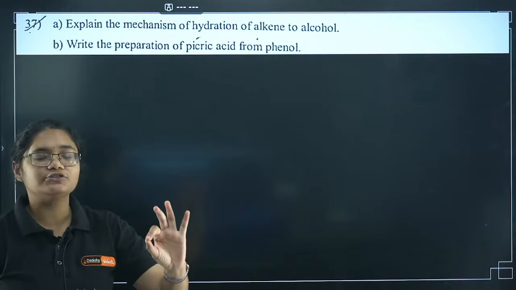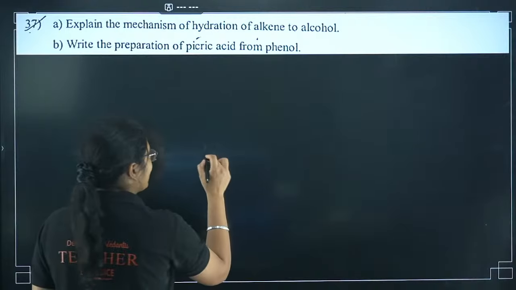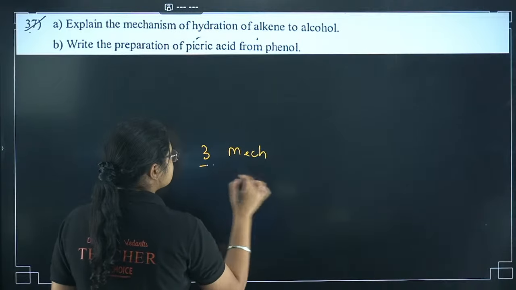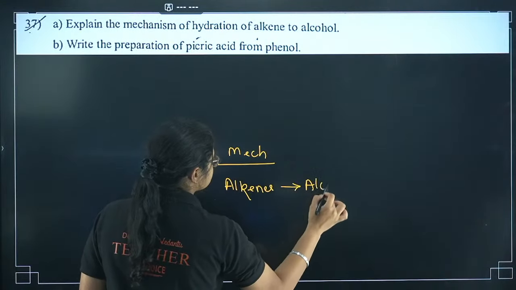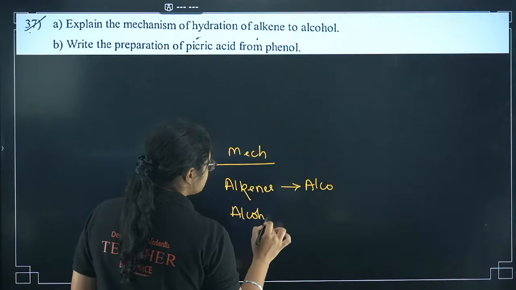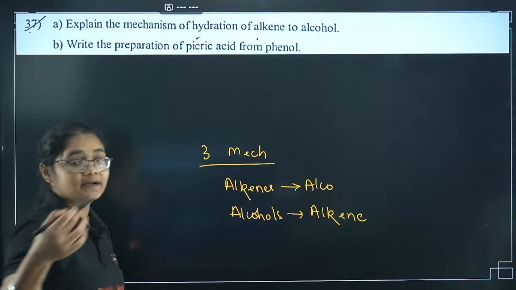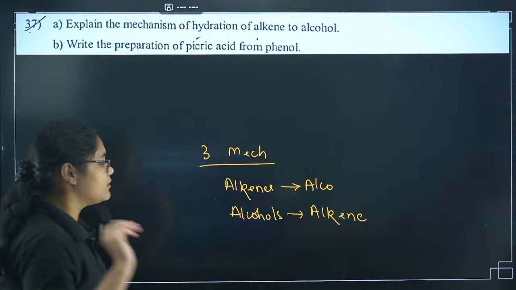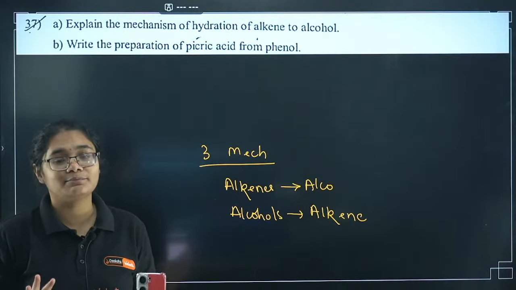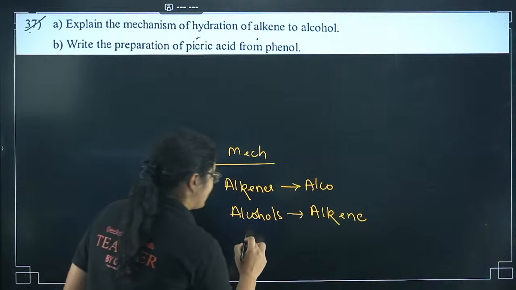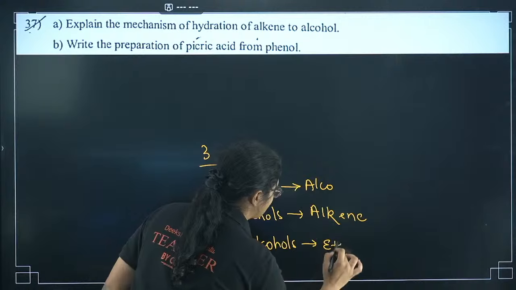Now, I want to draw your attention towards something very, very important. In this chapter, that is alcohols, phenols and ethers, there are 3 mechanisms that you should focus on. One is alkenes to alcohols. The second mechanism is alcohols to alkenes. When I was teaching offline and correcting the paper, I found every time some student will get confused between these two. So please read the question properly, practice the mechanism properly, and then only go for the exam. And there is one more, that is alcohols to ethers. These 3 mechanisms you have to prepare.